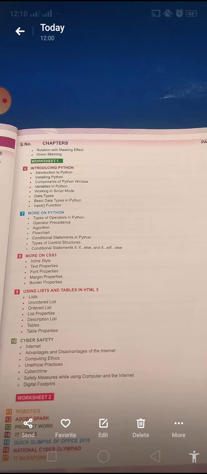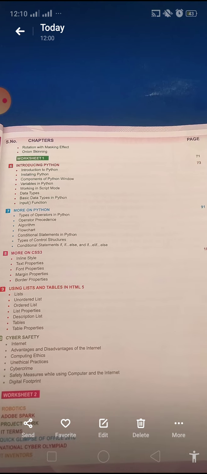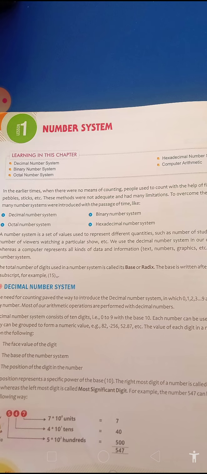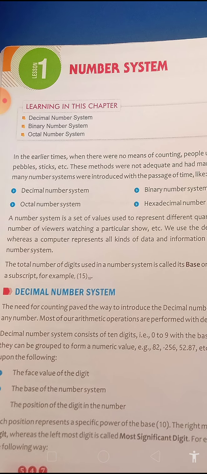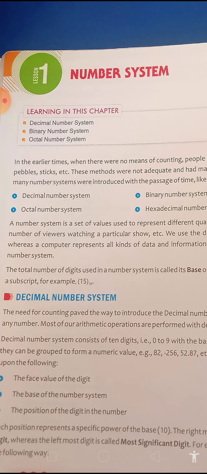So now we'll discuss chapter number 1. You can see here, it's shown on page number 1 of chapter 1. On the top you can see the chapter's name, and the lesson's name, lesson first, is number system. Have you ever heard about the number system in your previous classes, like in the 6th class, because you belong to the 7th class? You can see what is mentioned, number system. So what is the term defining? Number system defines